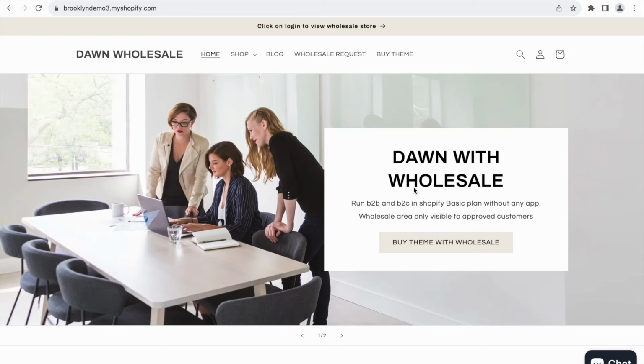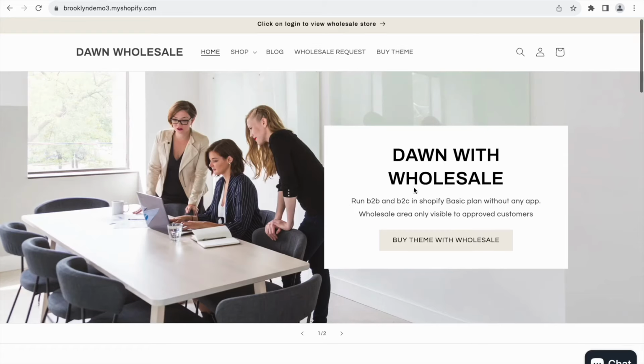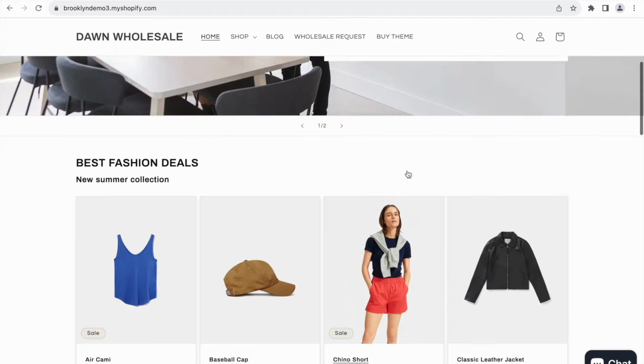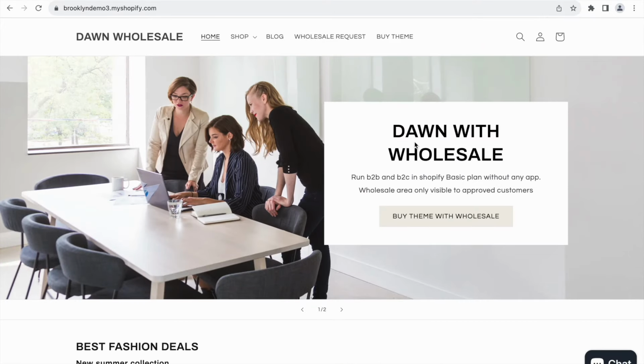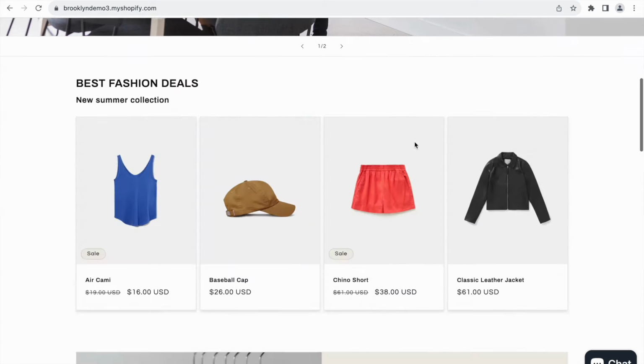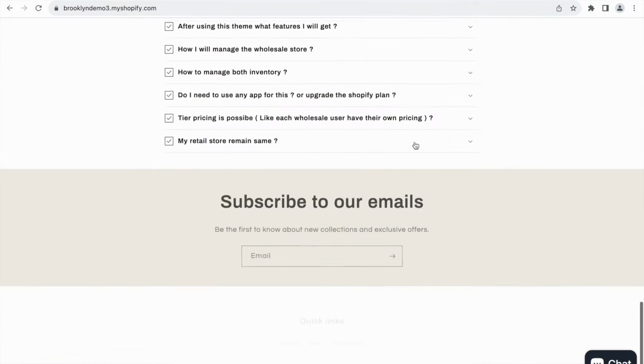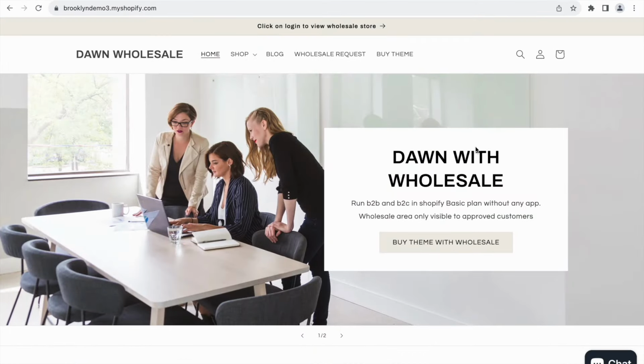Do you want to run a wholesale business within your retail store? This is the theme that you want for your store, in which you can run retail as well as wholesale without any app or any extra Shopify plan upgrade or any monthly charges. So this is the website theme that you need to purchase and install on your Shopify store, replacing your current Dawn theme. So let me show you the working.